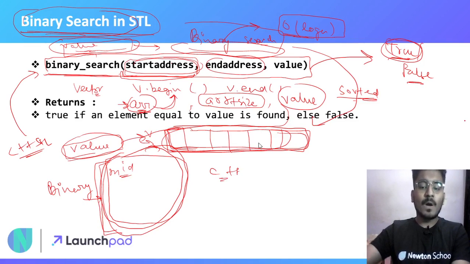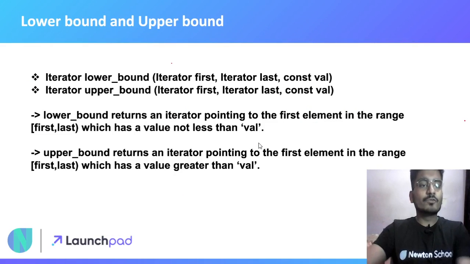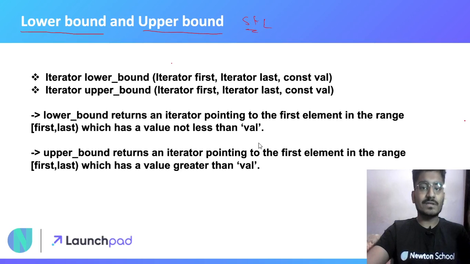Now we know that we have the binary search function. We have two more functions, and these functions are very useful. These are under STL, and they are lower bound and upper bound. Let me first tell you how we can use them, what their implementation and uses are, and then I will tell you how we can connect them to binary search.